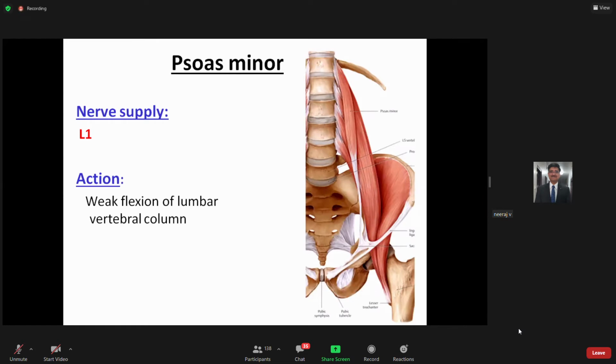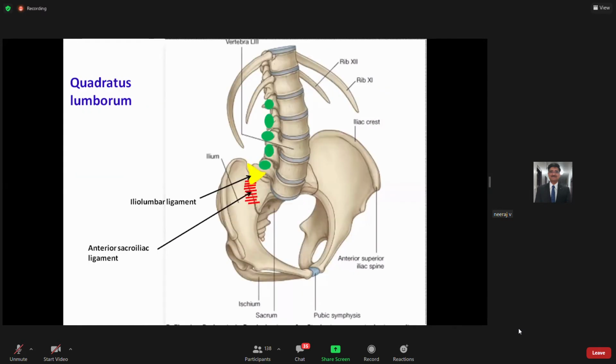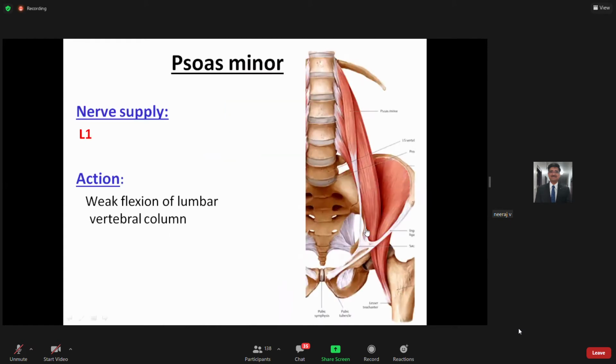Now, what is the nerve supply? It is L1. As for the action, this is a more cylindrical muscle, not as powerful as your psoas major, but it is a weak flexor of the lumbar vertebral column. So you can see this is coming up to the pectineal line and the iliopubic eminence. This is how the muscle runs, anterior to the psoas major muscle, which moves down to the lesser trochanter of your femur. So this is another muscle which forms the posterior abdominal wall.